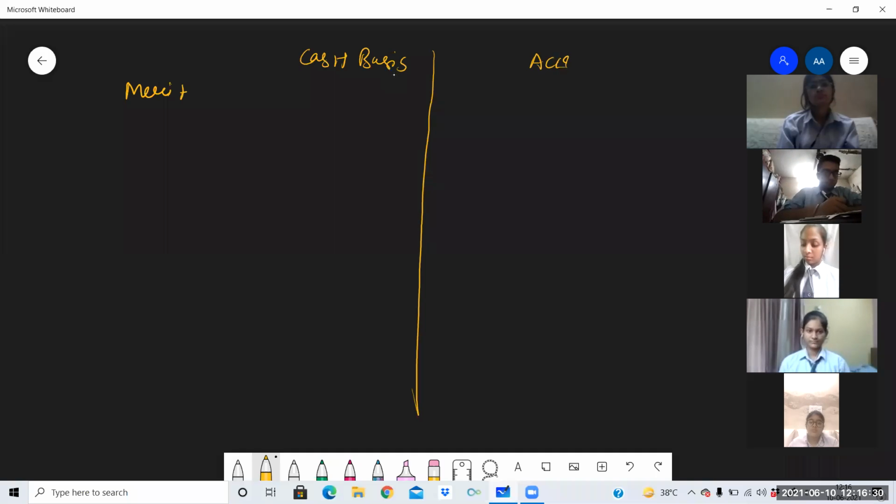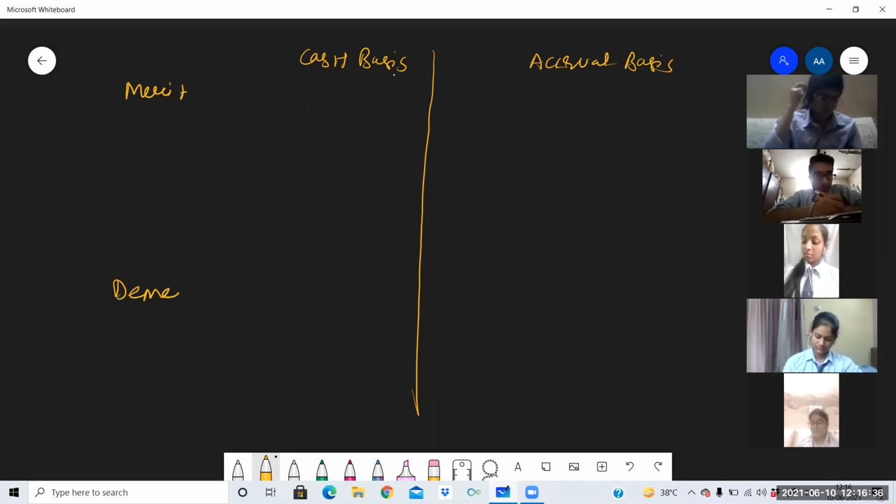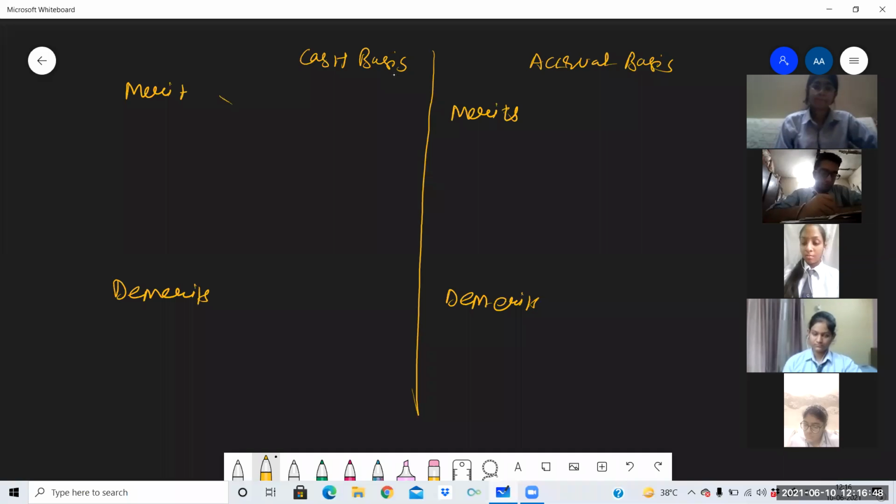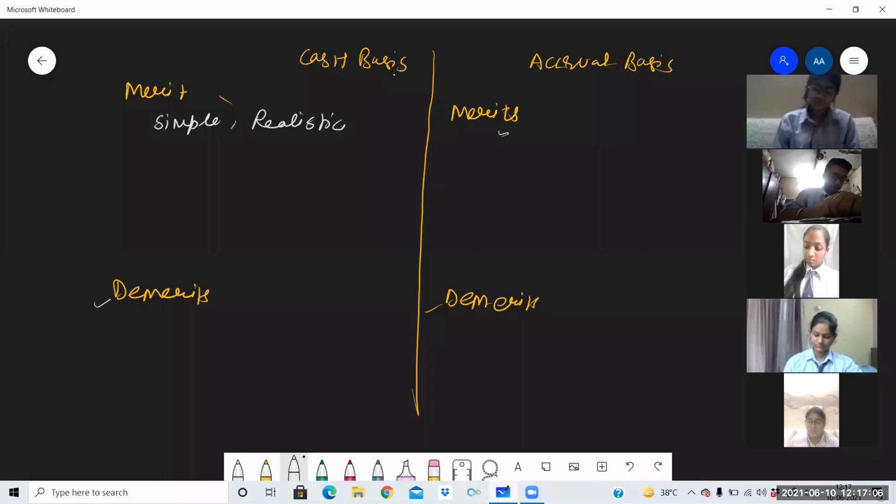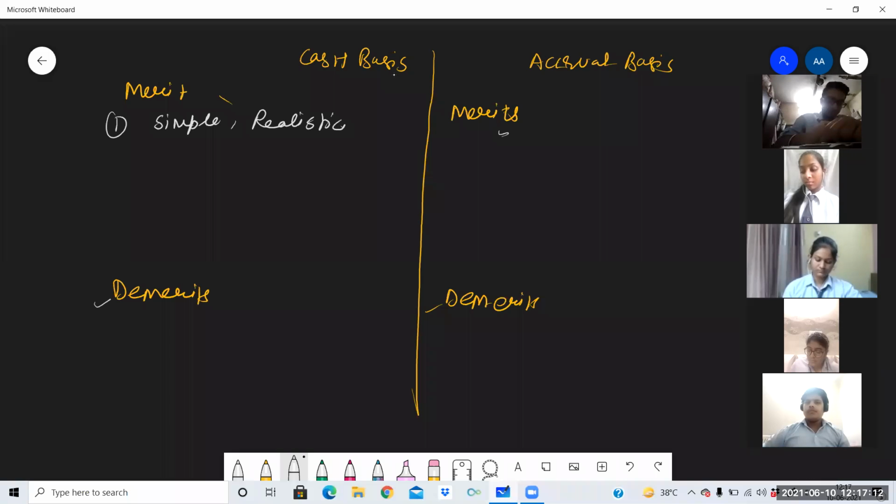Cash basis and accrual basis. Merits, demerits. Whenever we do two concepts simultaneously, the merits of one concept will become the demerits of the other, and the demerits of one concept will become the merits of the other. Clear? So first merit of cash basis, it is very simple. It is very simple and realistic.